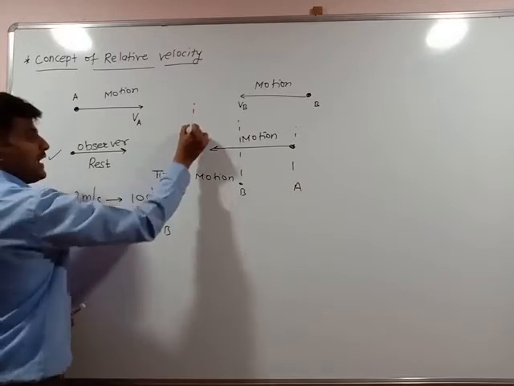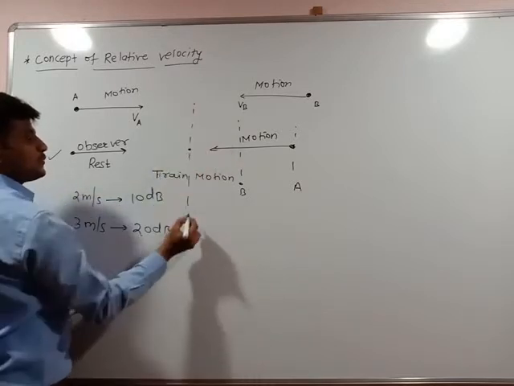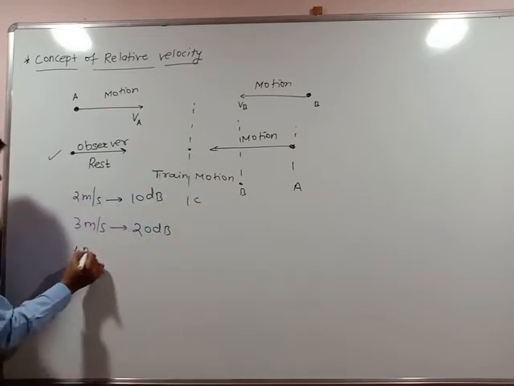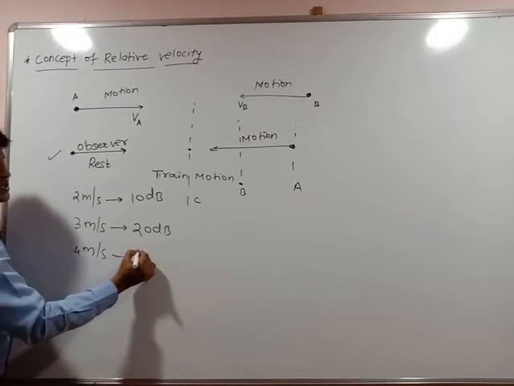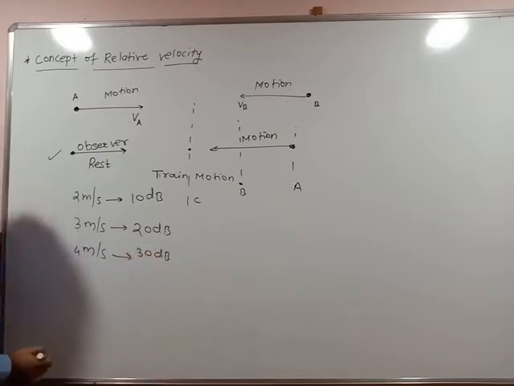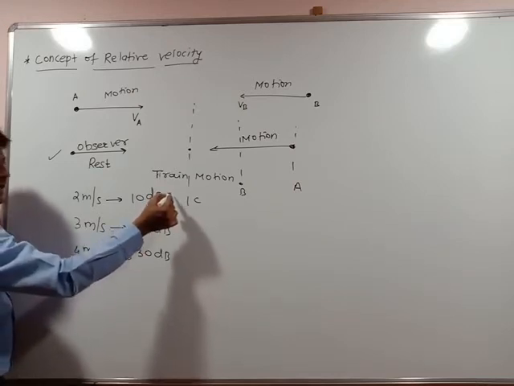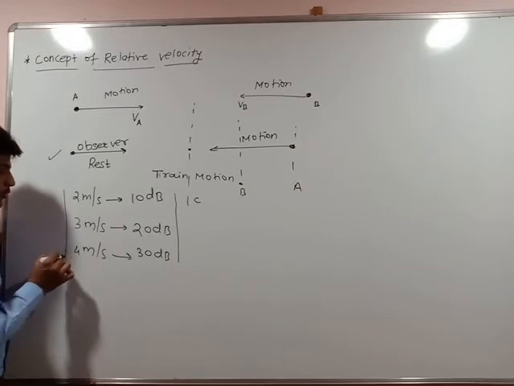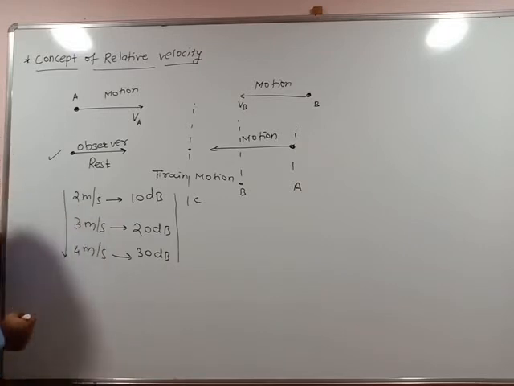Again, if the train is reaching towards you at point C, velocity of the train will be increasing. How much intensity of sound did you hear? 30 decibel. Is it clear? So what happens? Intensity of sound increases. Velocity of the train increases.